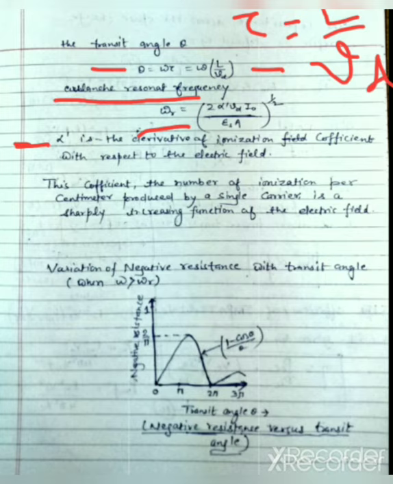This coefficient alpha represents the number of ionizations per centimeter produced by a single carrier, and it is a sharply increasing function of the electric field.